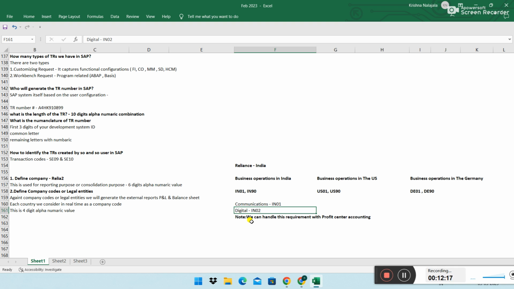But to understand the clarity, at least in India, you create two company codes. Maybe in another country you create one company code for Reliance, but in India you create two. Later we have to work on a few controlling objects. That time we need similar company code settings. Otherwise you will not understand the reality.